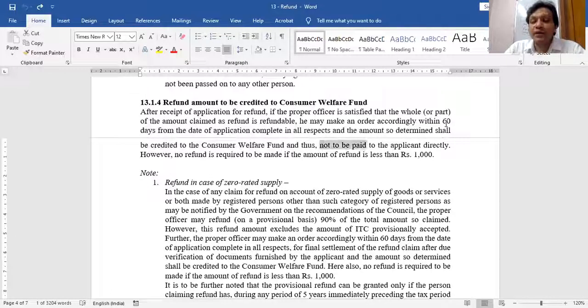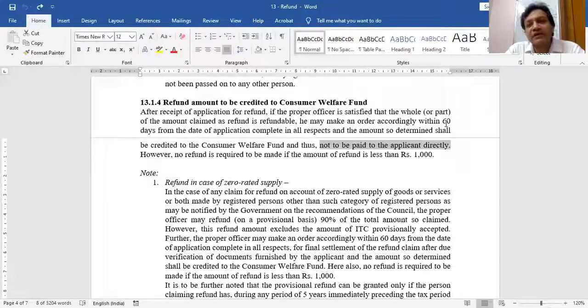It will not be paid to the applicant directly. This is one thing. Though I have paid the tax, when it comes to refund, first they will verify my claim, and within 2 months they will transfer the amount to the Consumer Welfare Fund if my claim is genuine, but not to me directly.